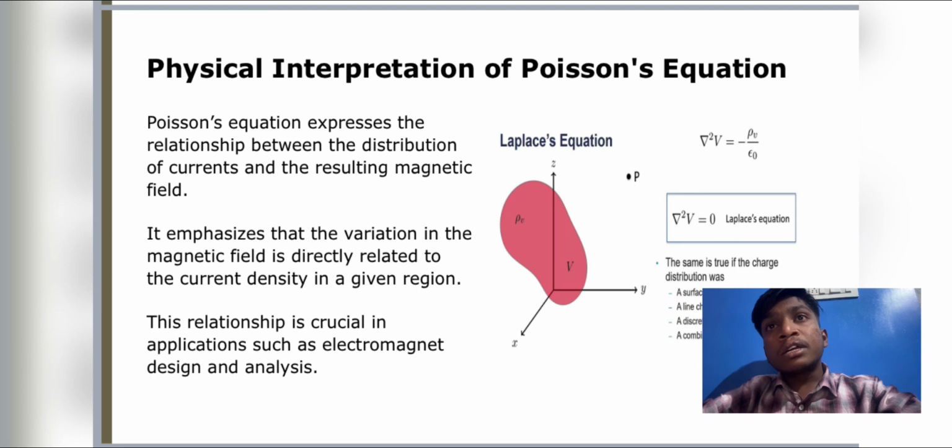Physical interpretation of Poisson's equation. Poisson's equation expresses the relationship between the distribution of current and the resulting magnetic fields. It emphasizes that the variation in the magnetic field is directly related to the current density in a given region. This relationship is crucial in applications such as electromagnetic design and analysis.